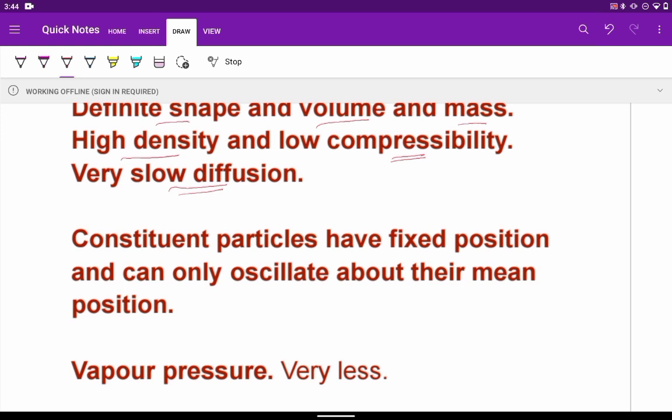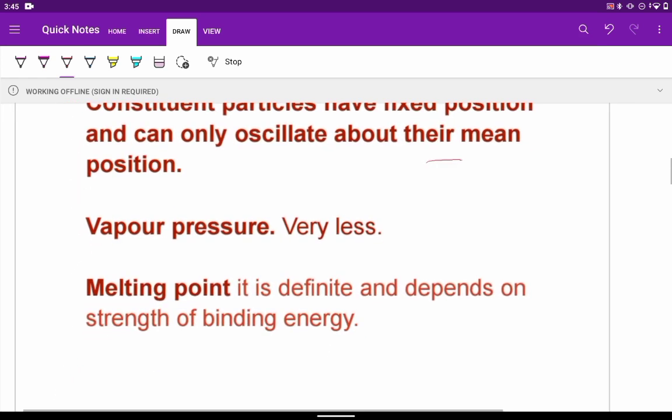Only oscillation, to and fro motion about their mean position is allowed. Because of that, their vapor pressure is very less. Because the intermolecular forces hold the solids together, vapor pressure is also very less.